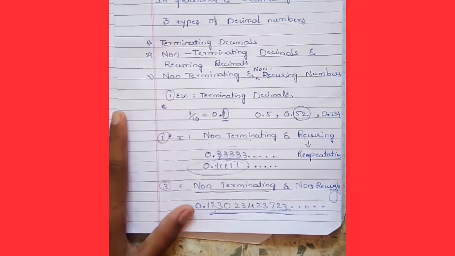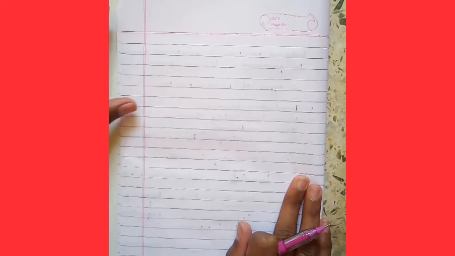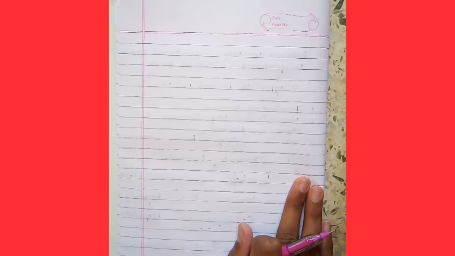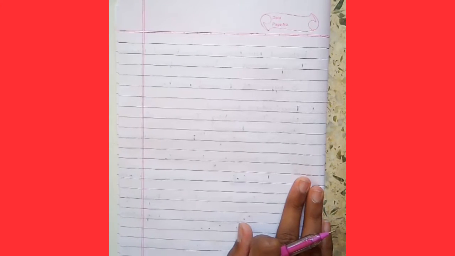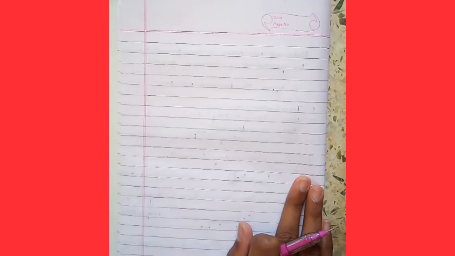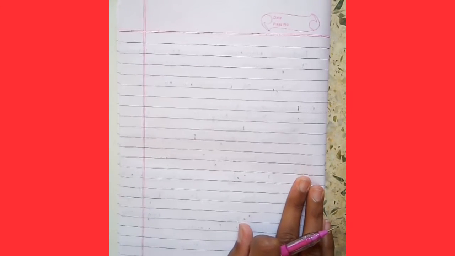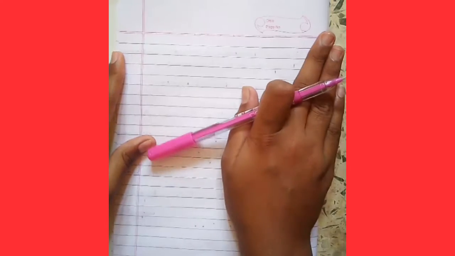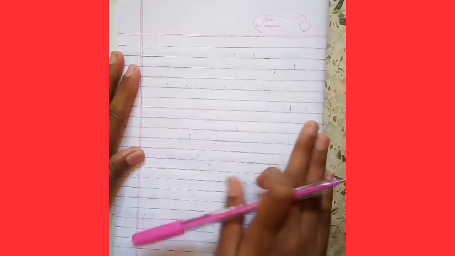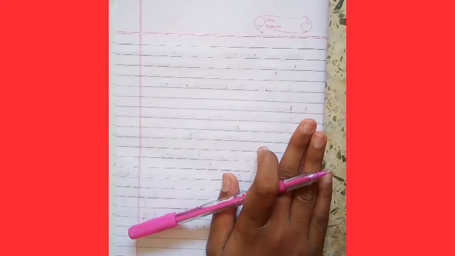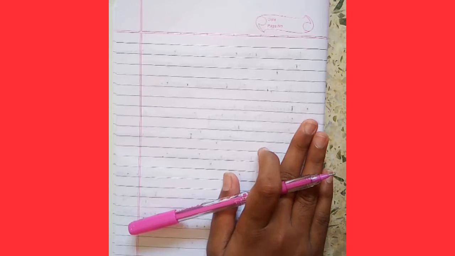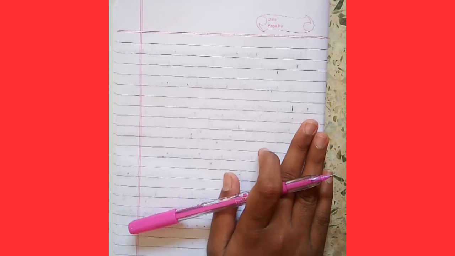Okay, let's move forward. So now we recalled part 1 of the video. Now I am going to give a few questions about this, related to terminating decimals, non-terminating decimals, recurring decimals and non-recurring decimals.